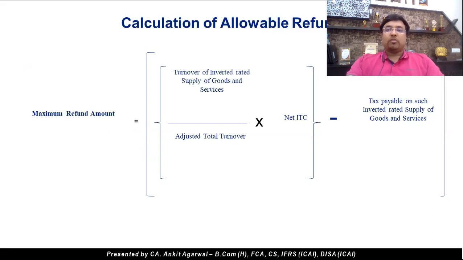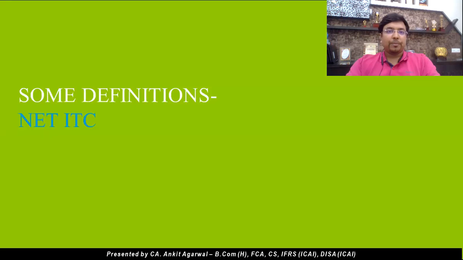Now, the calculation of the allowable refund: how much is the amount of refund which we can actually claim? The maximum refund amount is equal to the turnover of inverted rated supply of goods and services divided by the adjusted total turnover, which we'll discuss in the next slide, into net ITC. Again, this we'll discuss in the next slide. These three things will give us an amount. From this amount, we need to reduce the tax payable on such inverted rate of supply of goods and services, and the amount which comes after reducing it will be the maximum refund which we are eligible for.